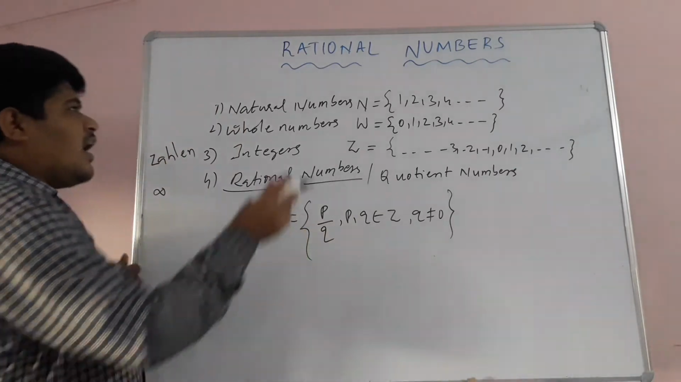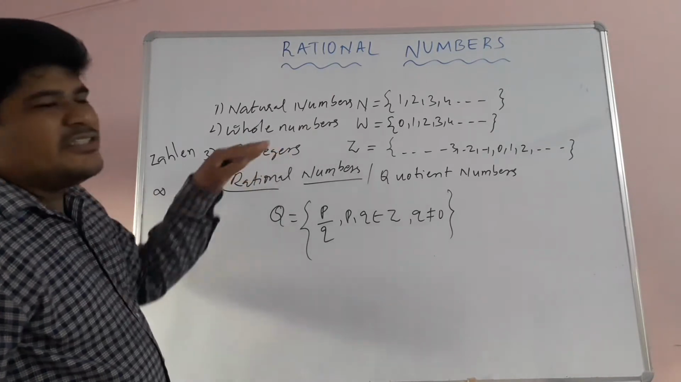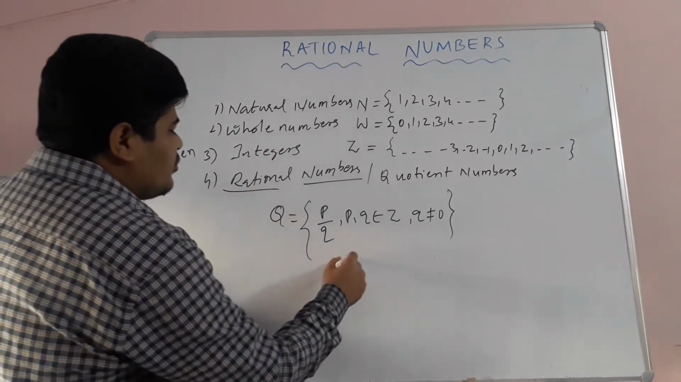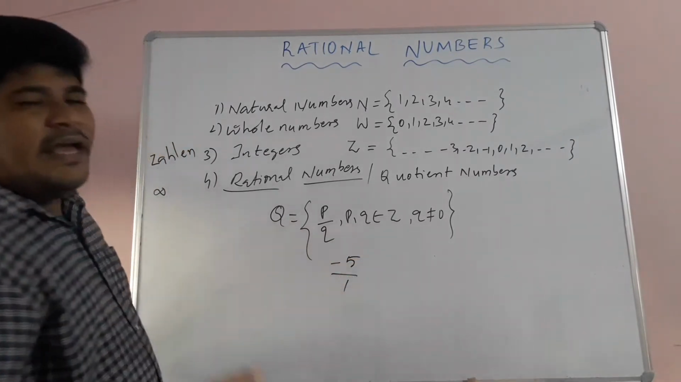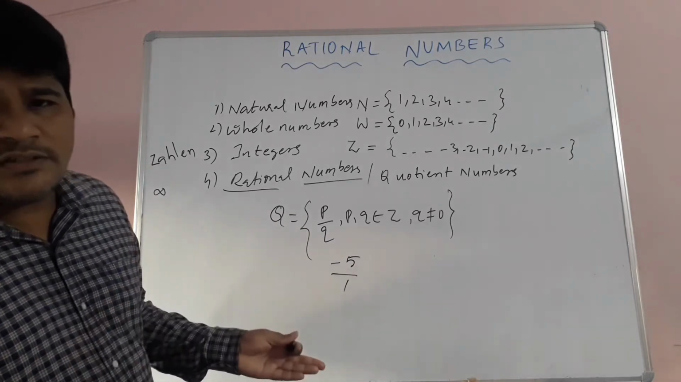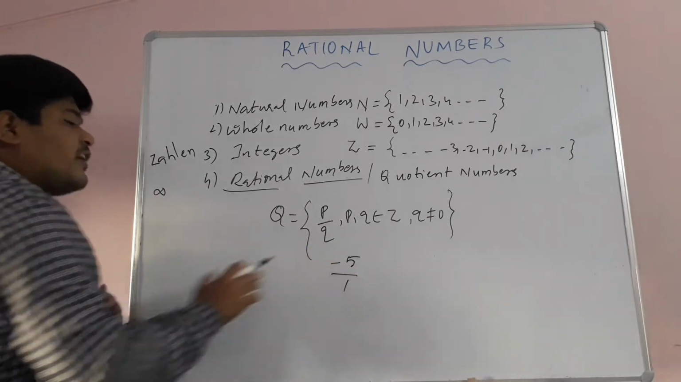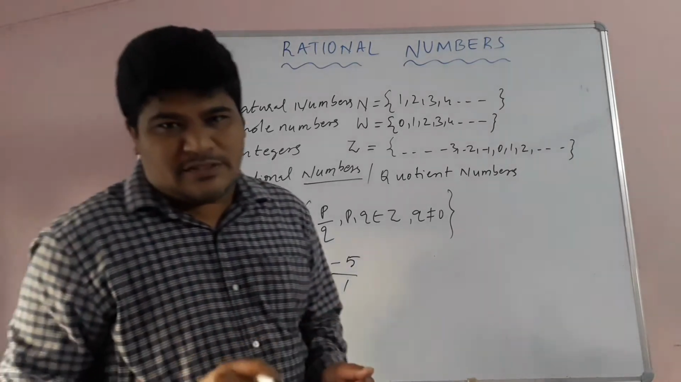So children, all natural numbers, all whole numbers, and all integers are also rational numbers. Why? Suppose you take -5. -5 can be written as -5 by 1. Any number can be written as by 1; if you write by 1, there is no change. So that is the reason the p by q form is there, and -5 is an integer, 1 is an integer, therefore it is a rational number.